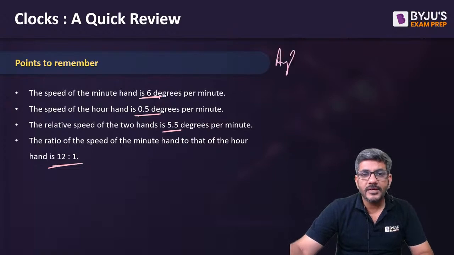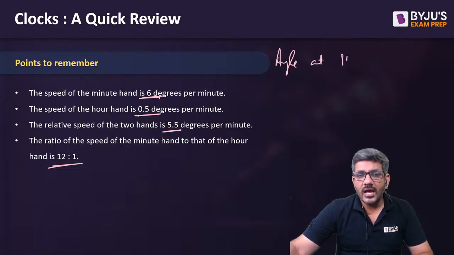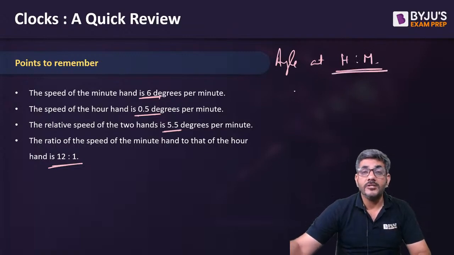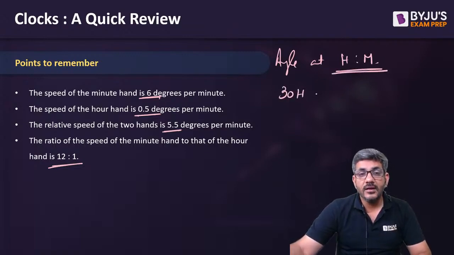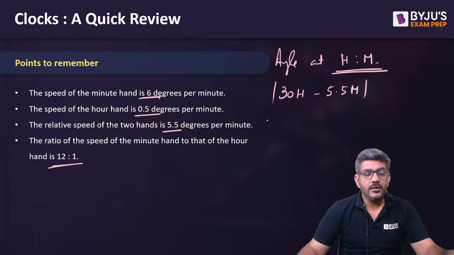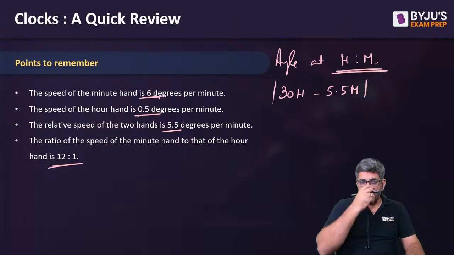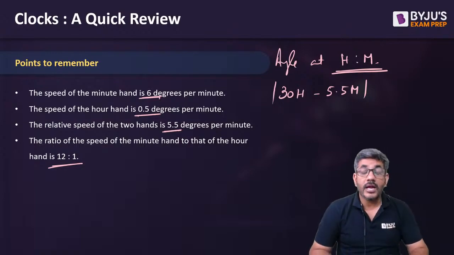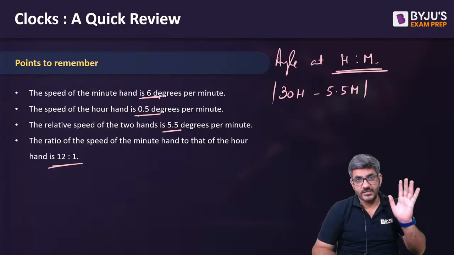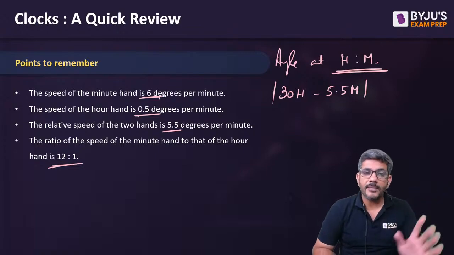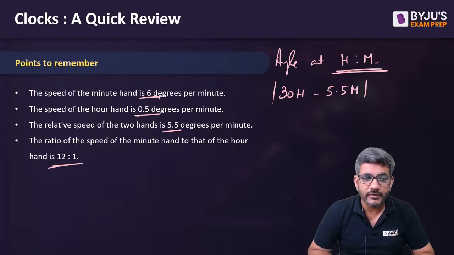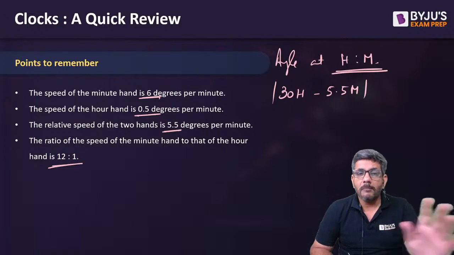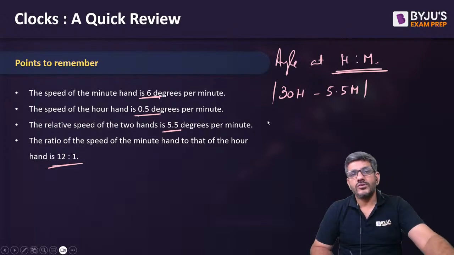The angle between the two hands of a clock at H hours and M minutes is given by the modulus of 30H minus 5.5M. The angle between the two hands of a clock at H hours and M minutes is |30H - 5.5M|, and you have to take the modulus of it.